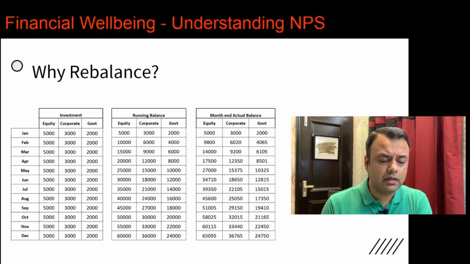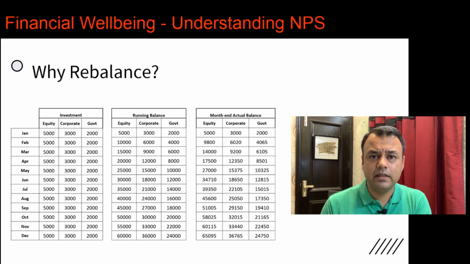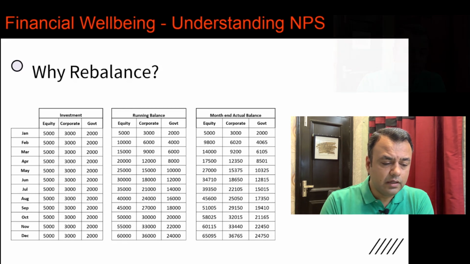This is assumptive data. The actual data will, of course, differ, and this year we have seen that COVID has made a huge impact upon how the values have swung. In Feb and March they went too low, and in April and May they started recovering. So the numbers really may change based upon market factors.